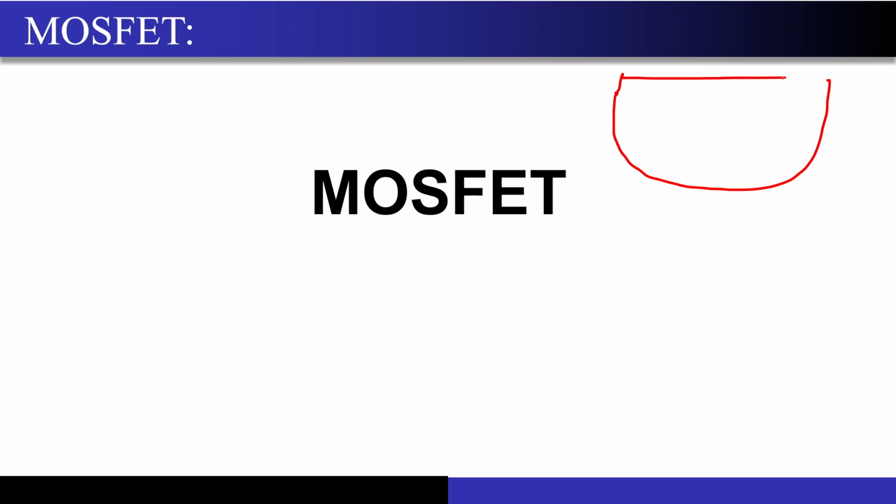Just a minute. So I have N plus, I have N plus. Then I have a gate oxide, then I have a gate over here. This is gate, this is drain, this is source, right? And this is p-type substrate, correct? And this is my body.